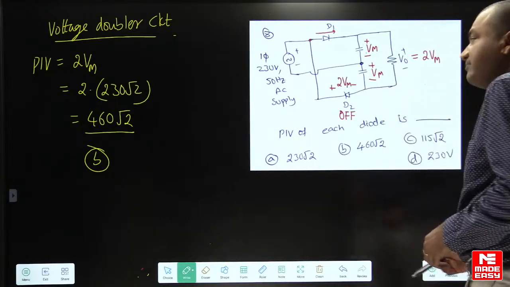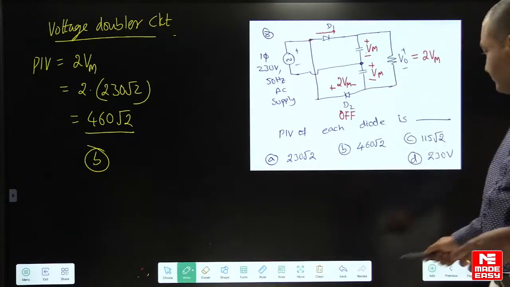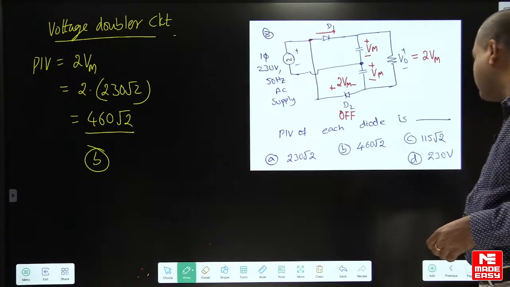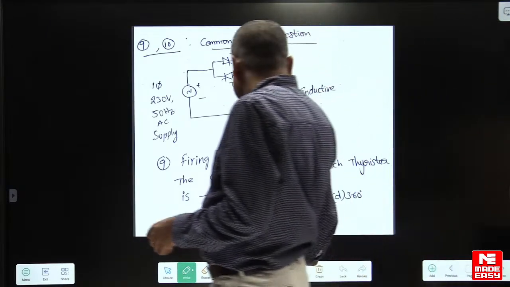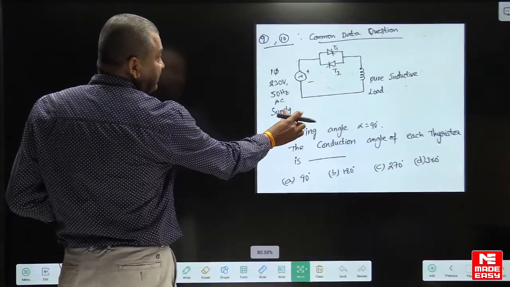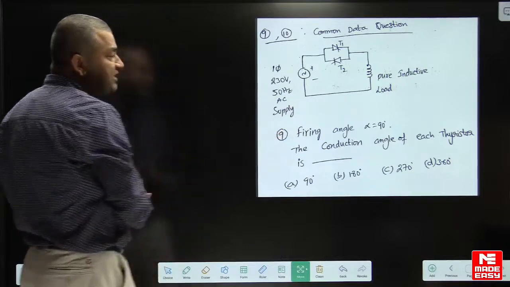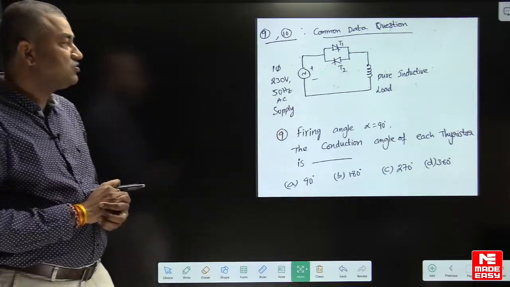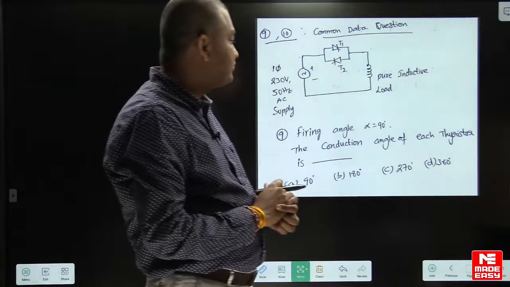So next question. Guys, shall I go for the next question? Very easy question. Now see here. Guys, all of you see this question? Common data question. Question number 9 and 10, the data is same. Go through this one.